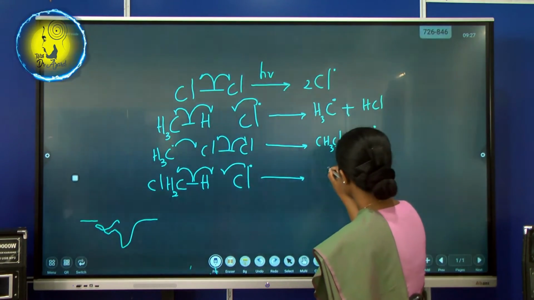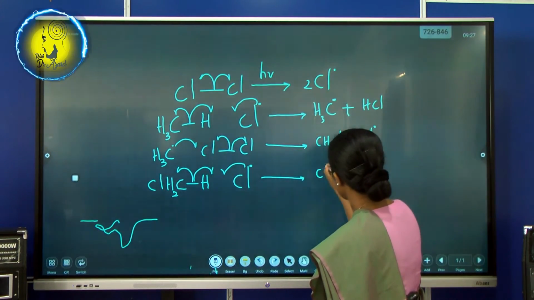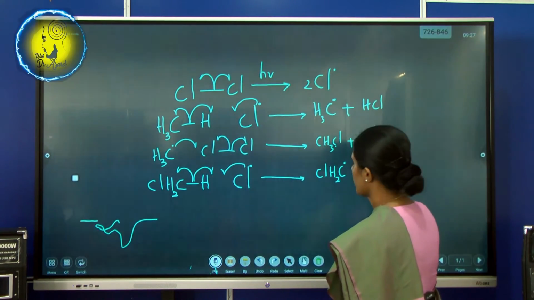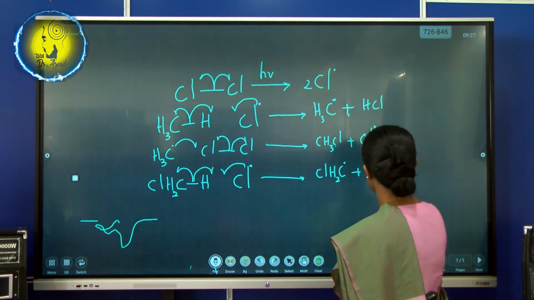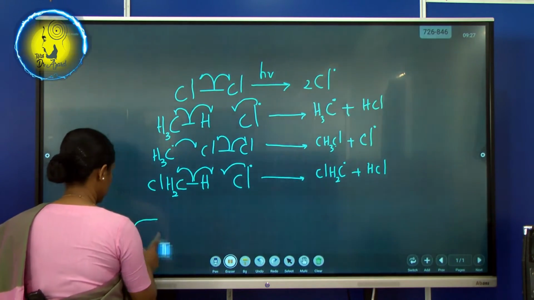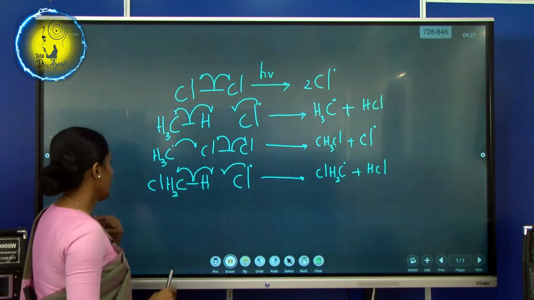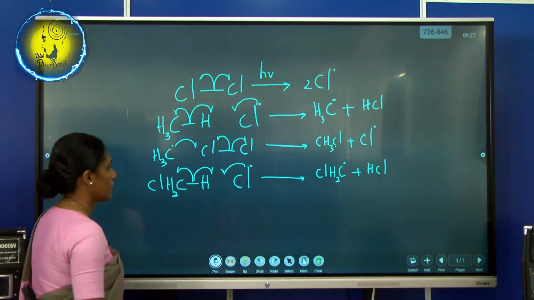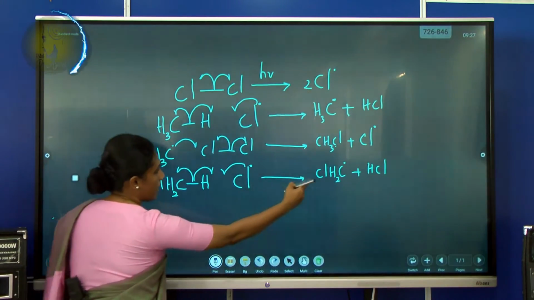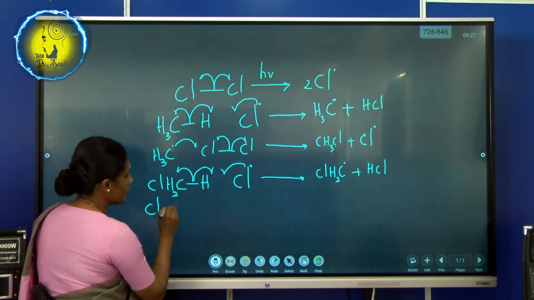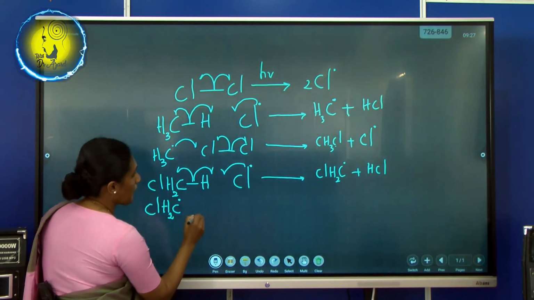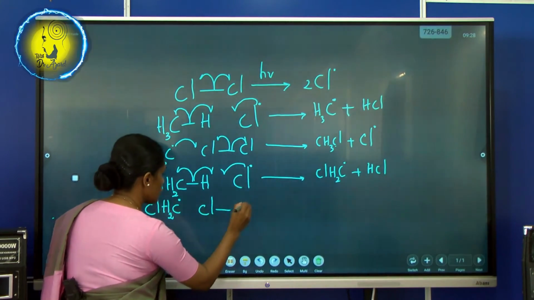Now we have Cl H2C plus HCl. Fine. Then what will happen? I'll take what I have in my hand now, Cl H2C, and once again we have to have the cleavage.